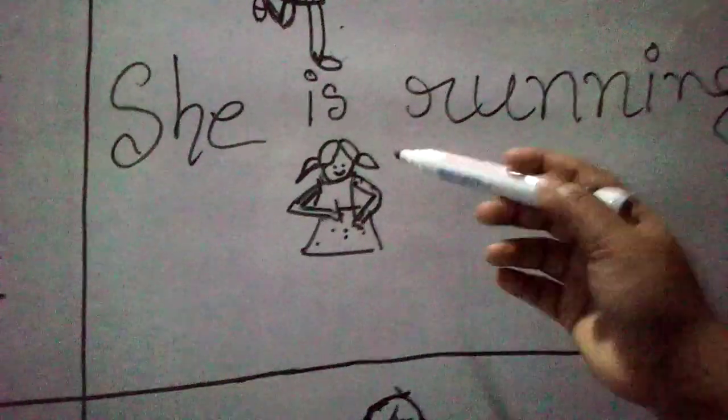Now the next one, see, it's also a girl. Doesn't she look like a girl? She has made her hair like a girl, and she has long hair. So she is doing something. What is she doing? On a paper she is drawing something. In your book you can relate this very clearly, that a girl is drawing a picture. For the girl we will use she. With she we have to put what? Am, is or are. Is.